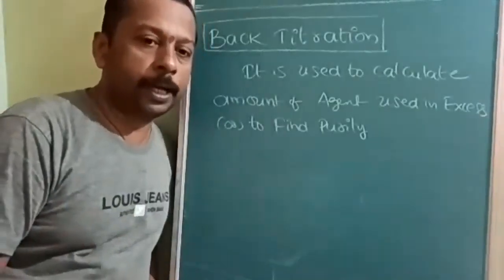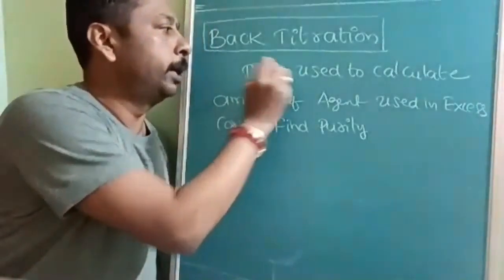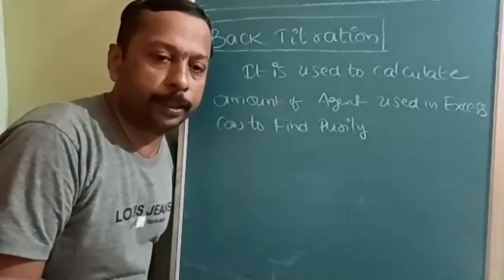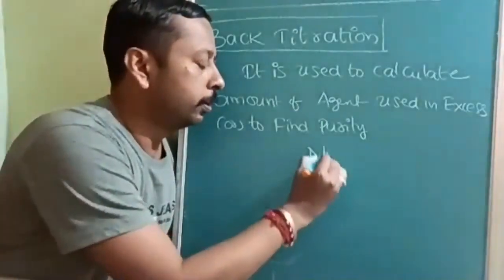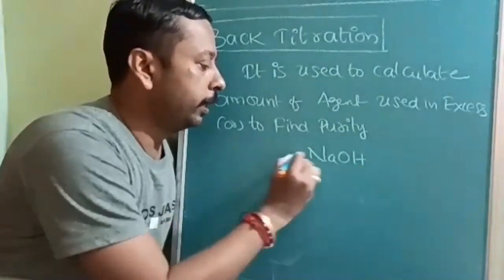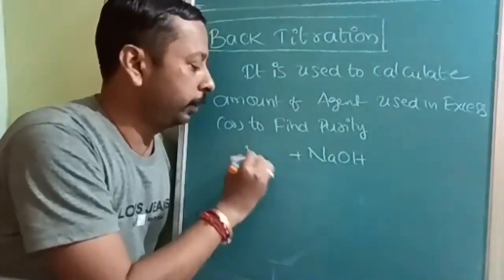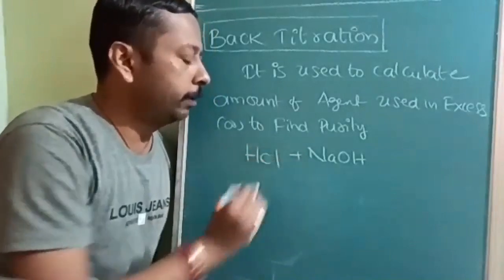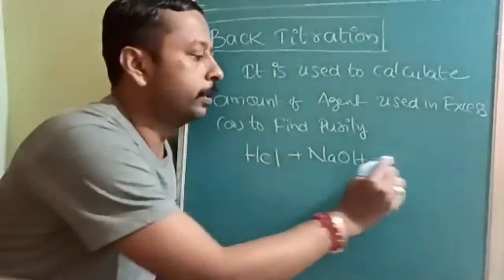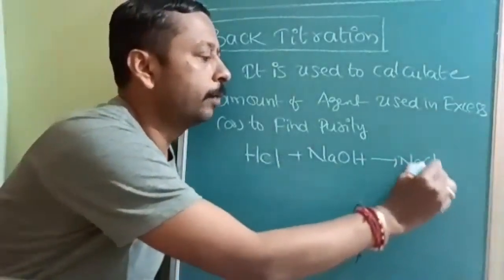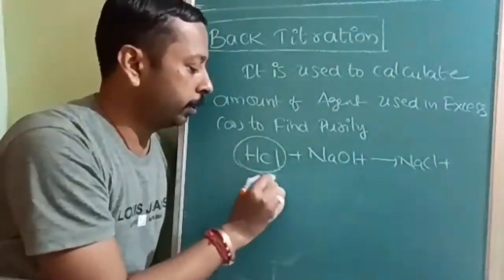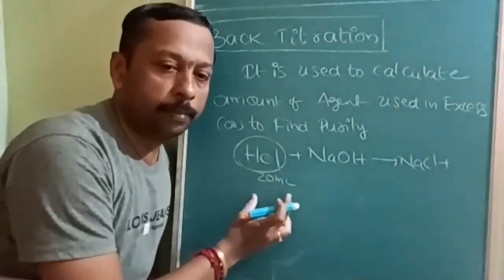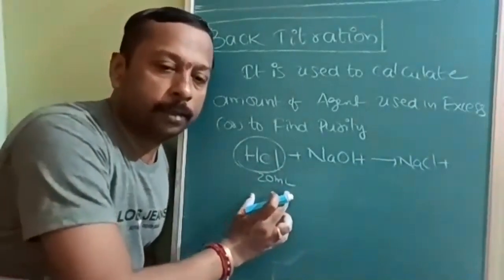Okay, next is the back titration. It is not any separate titration. The only thing is that, by mistake or deliberately, you add something extra. Suppose NaOH is titrated by HCl. That example I will also be giving with calculation and formulas. After neutralization, we have added 20 ml extra. 20 ml was not required, but something extra was available.